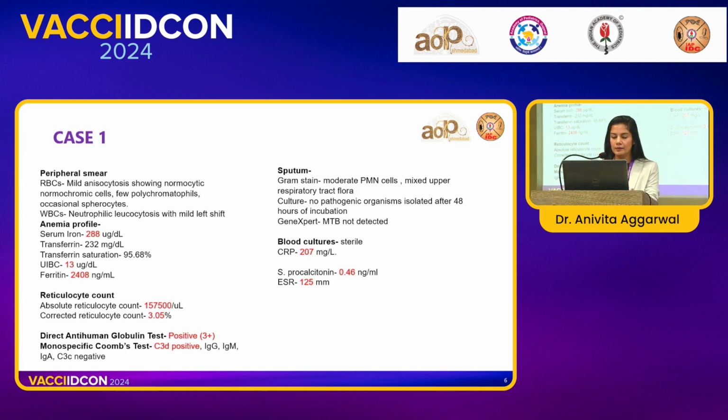However, as the patient was not very sick, we did not think along the lines of HLH. He had elevated reticulocytes, and his direct Coombs test was positive. This was 3 plus, significantly positive. We followed him up with a monospecific Coombs test, which showed C3d positive.